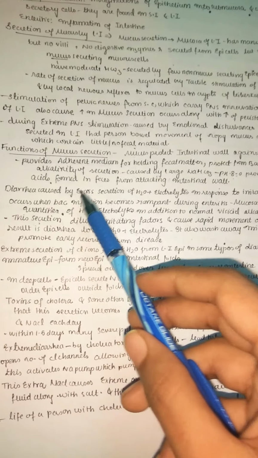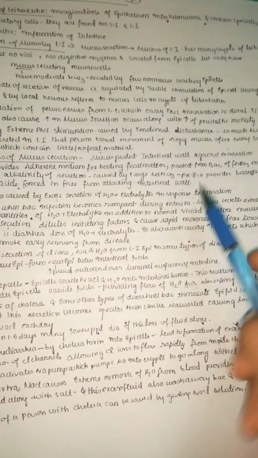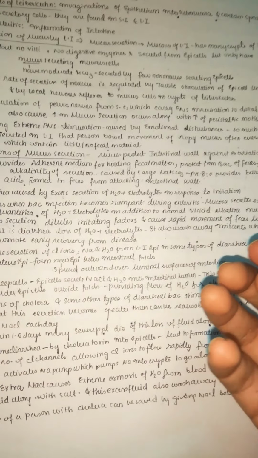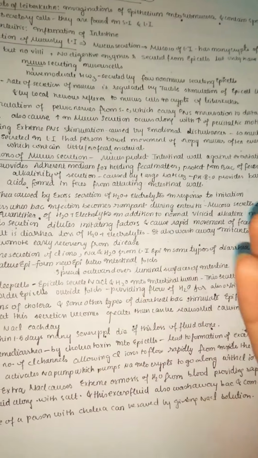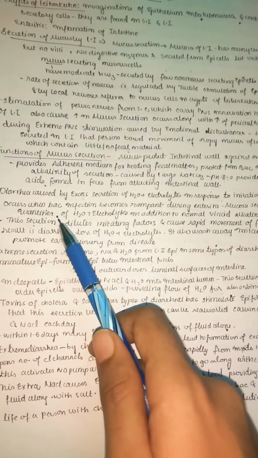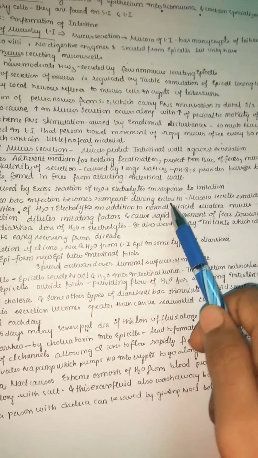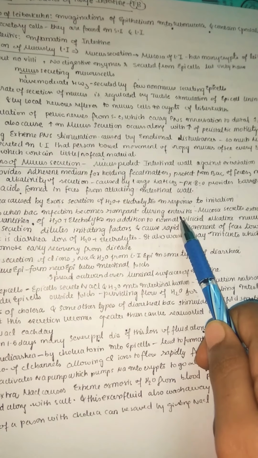Diarrhea is caused by excess secretion of water and electrolytes in response to irritation. Sometimes there is some irritation in our large intestine, so there may be a lot of loss of water and electrolytes in the feces. This occurs when the bacterial infection becomes rampant, that is, very high bacterial infection during enteritis. Enteritis means inflammation, right?